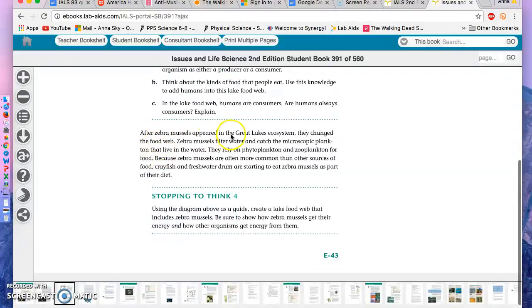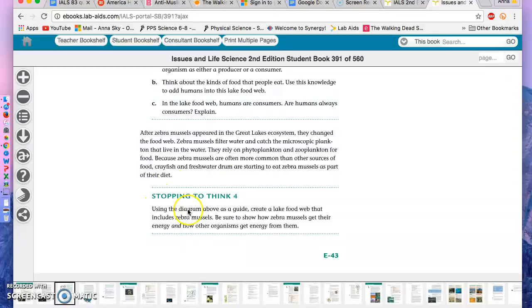After zebra mussels appeared in the Great Lakes ecosystem, they changed the food web. Zebra mussels filter water and catch the microscopic plankton that live in the water. They rely on phytoplankton and zooplankton for food. Because zebra mussels are often more common than other sources of food, crayfish and freshwater drum are starting to eat zebra mussels as part of their diet.